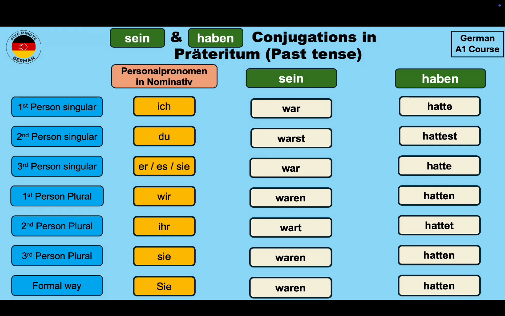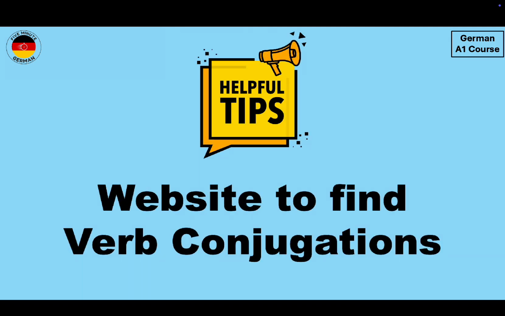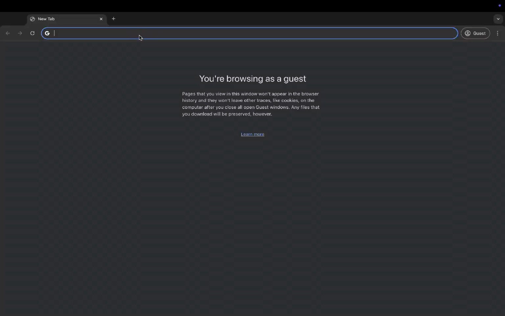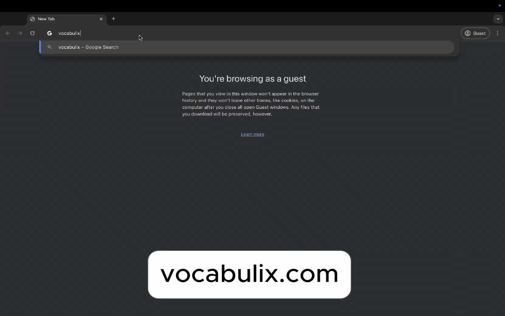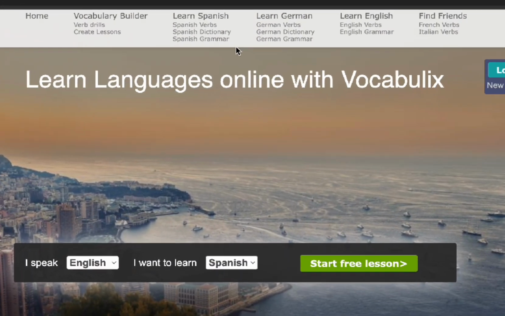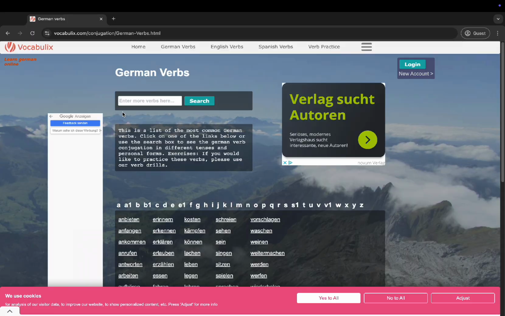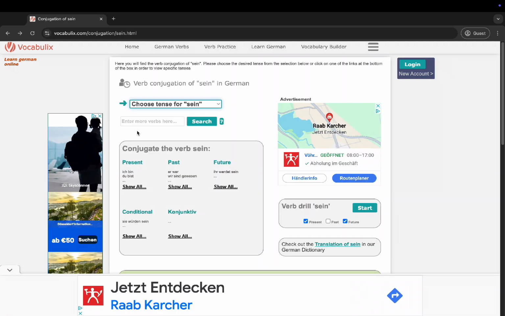So now in the helpful tips section, I will give you a website where you can find verb conjugations. So the website is called vocabulix.com. So this is how the website looks like. So what you can do is come at the top and under Learn German, you find German verbs. You can click on it and then you come to this page, and in the search bar over here you can write the verb. So for example, let's write sein.